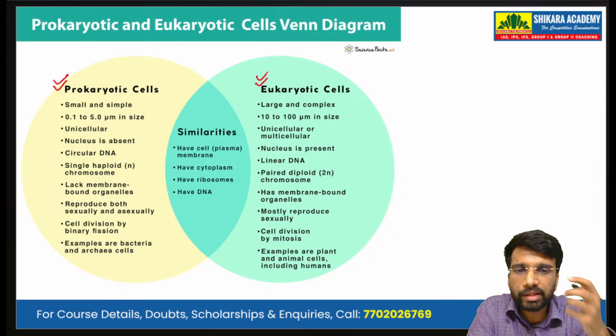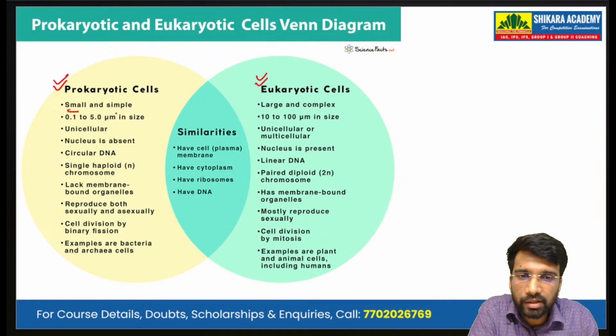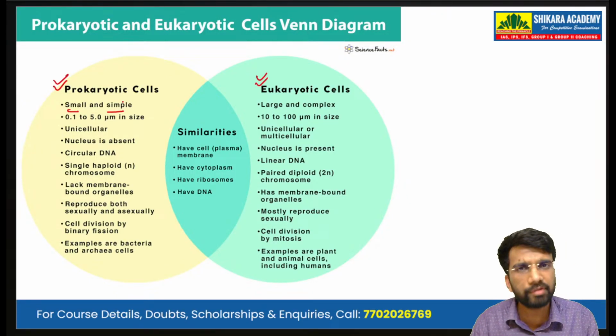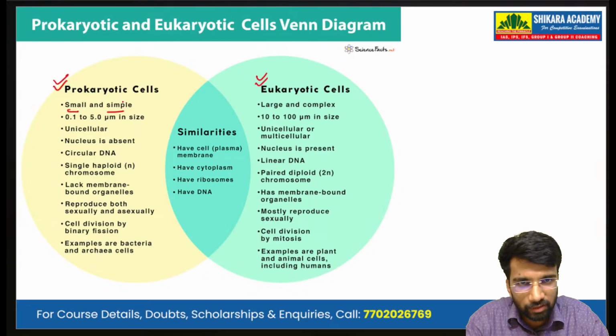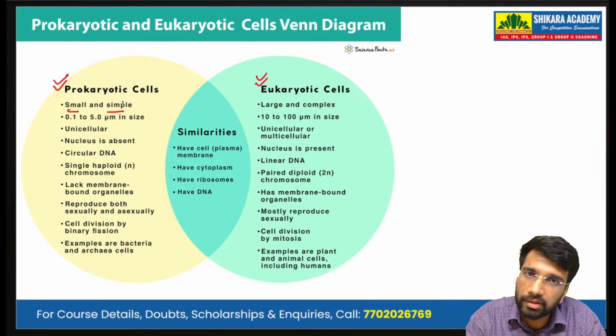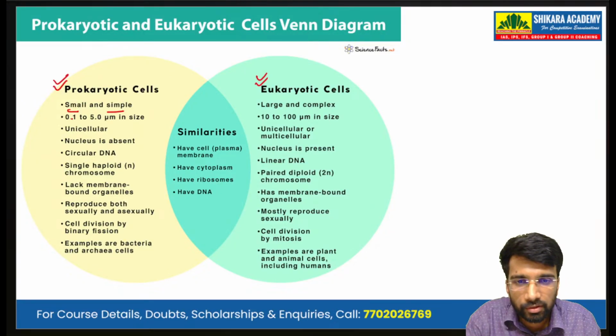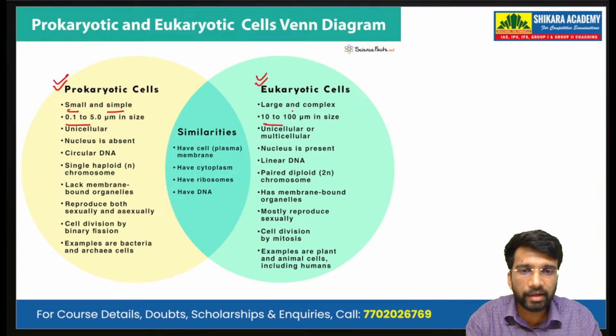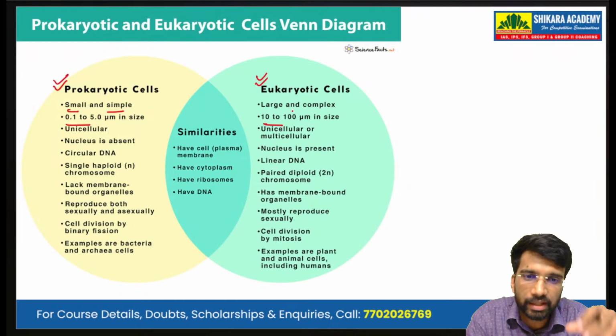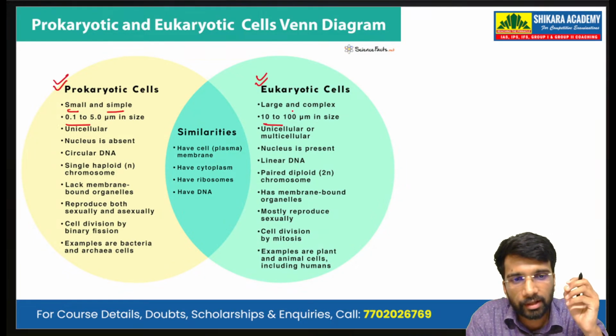So prokaryotic cells are small in size and are simpler cells, and they are primitive cells. The eukaryotic cells are large, and complex in nature, in function, and in structure. The size of the eukaryotic cell is approximately 100 times greater than the prokaryotic cell.